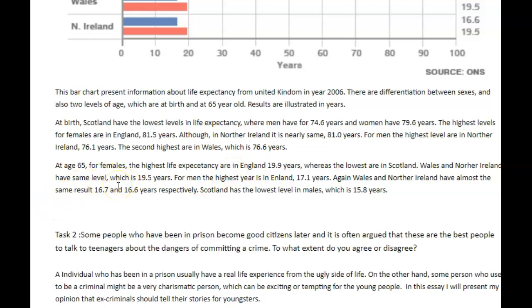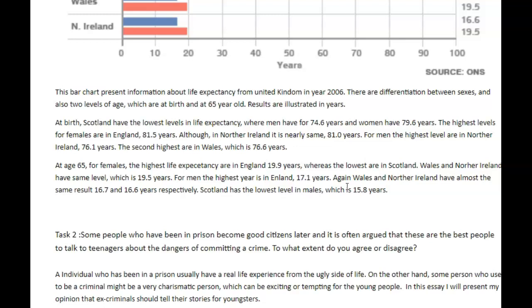For men, the highest, not year, the highest figure is in England. Careful with your spelling. And again, at 17.1. Again, Wales and Northern Ireland have almost the same result at 16.7 and 16.6 years respectively. Scotland has the lowest level in males.